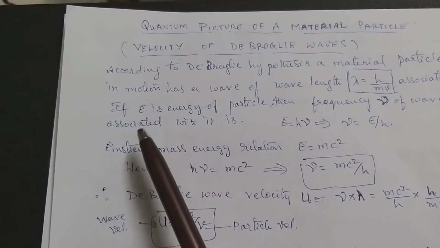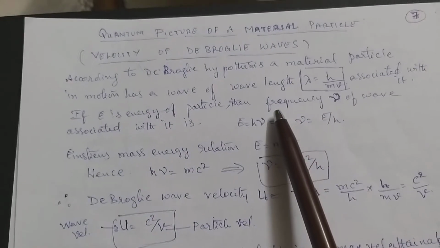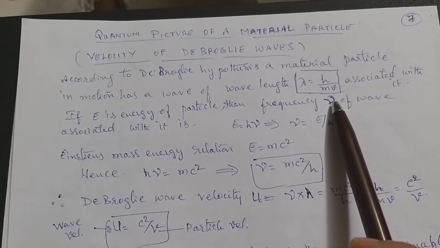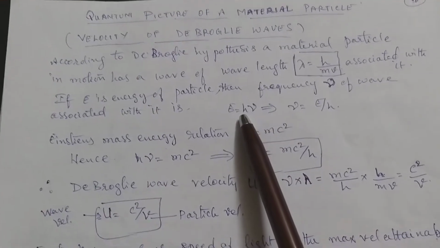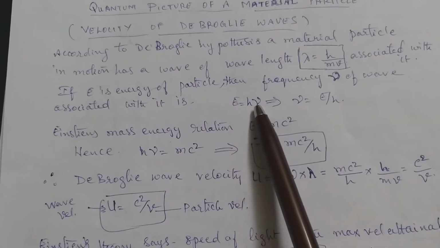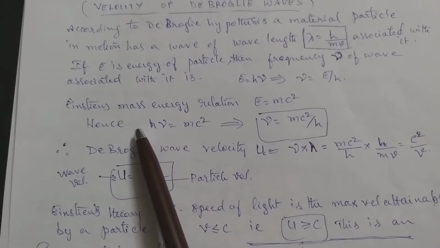Now, if E is the energy of the particle and the wave associated with it has frequency nu, then the energy is also defined in quantum theory as E is equal to h nu, or nu is equal to E by h.